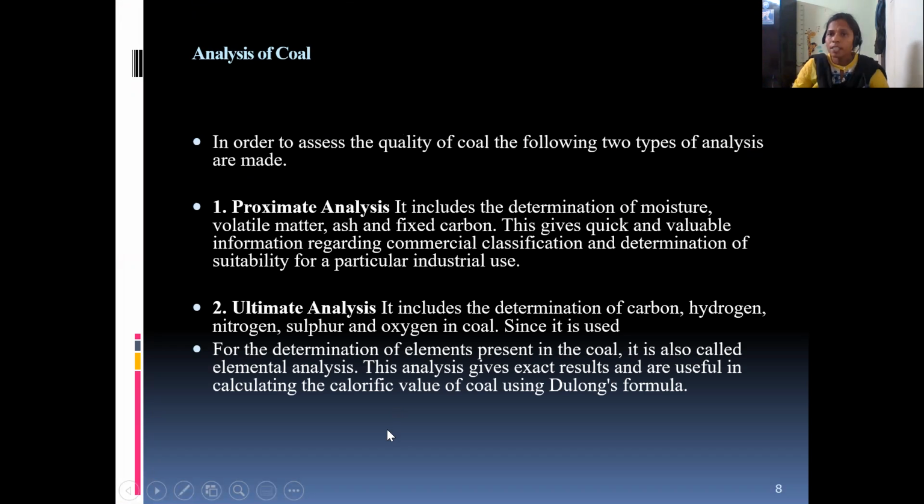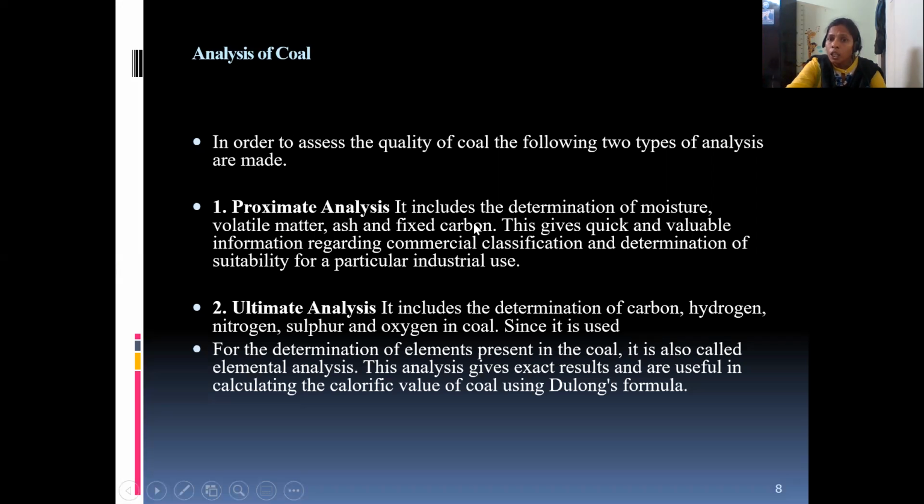There are two types of analysis of coal. But before that, what are we analyzing here? We are analyzing whether the quality is good or bad. To assess the quality of coal, we have two analyses: one is called the proximate analysis and another is the ultimate analysis. By using these two analyses, we can estimate whether the coal sample is good or bad.